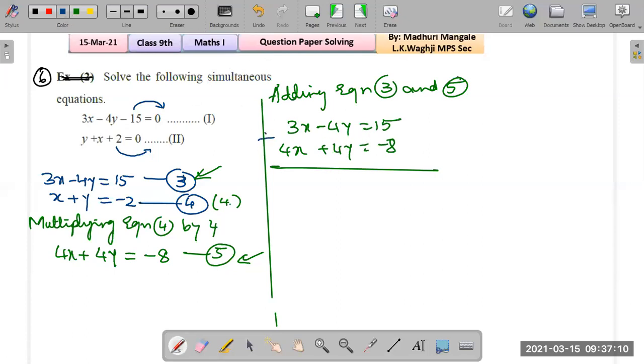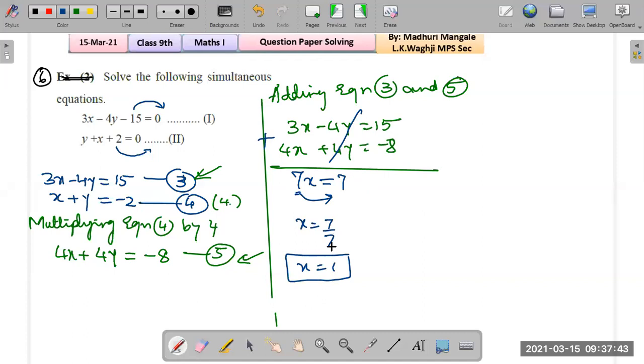We will add both of these two equations. Plus 4y minus 4y will get crossed out. What are we left with? 4 plus 3, that is 7x equals 15 minus 8, which is equal to 7, right? And that's how we get x equals 7 divided by 7, because 7 here is multiplication. It will move to that side, it will become division. So x equals 7 upon 7, x equals 1 is the answer.